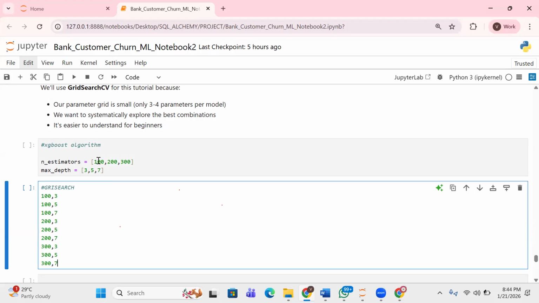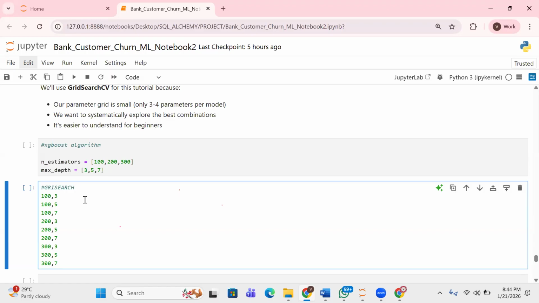So what it means is every possible combination is going to be tried. This is grid search. So first it tries 103, 105, 107, then 203, 205, 207, then 303, 305, 307. It's like me doing it manually. I'm trying to automate that process, instead of me going up, checking 103, seeing the results, writing it down, then going up again, changing it to 200, and maybe changing this one to 5. It's stressful, right? So this is where hyperparameter tuning becomes grid search and randomized search.